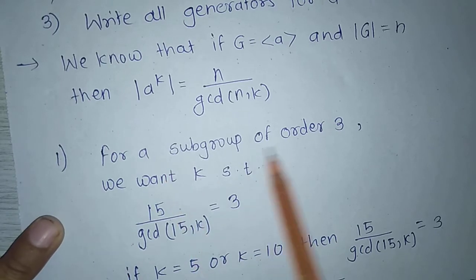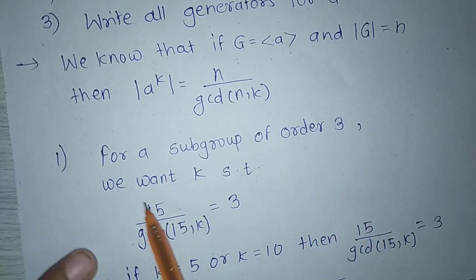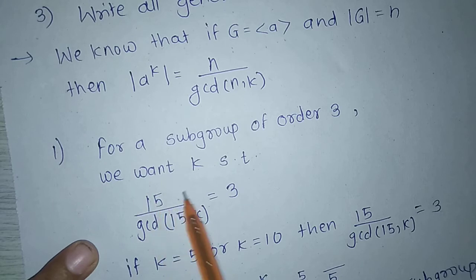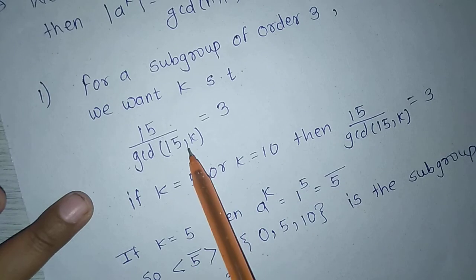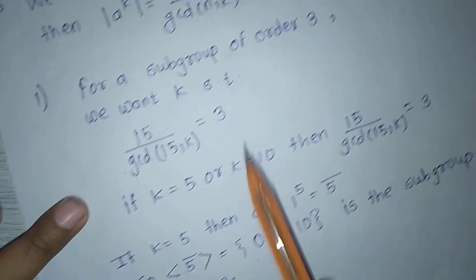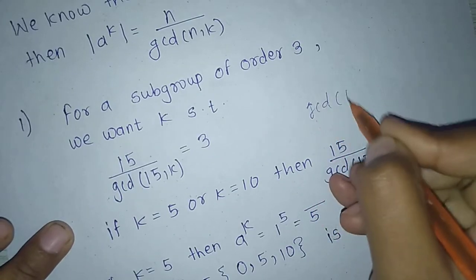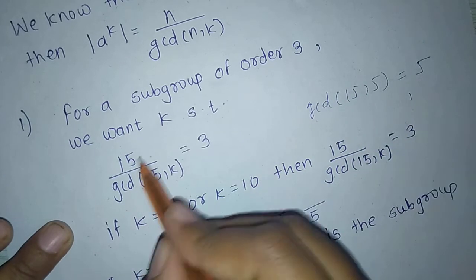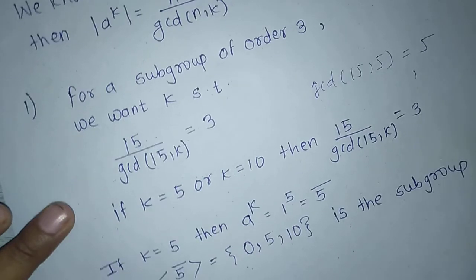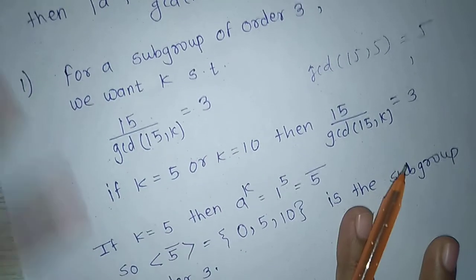First, for a subgroup of order 3, we want k such that 15 upon GCD of 15 and k equals 3. If we put k equal to 5, GCD of 15 and 5 equals 5, and 15 upon 5 equals 3.